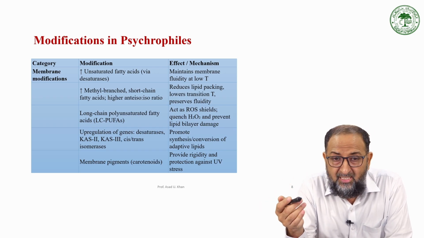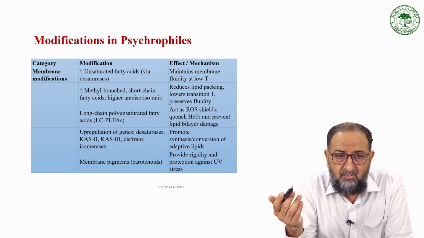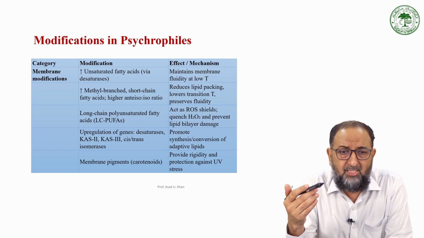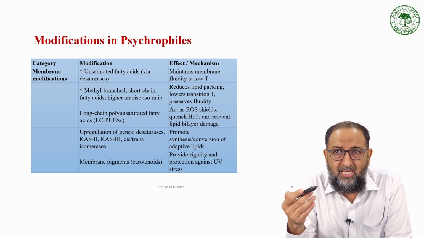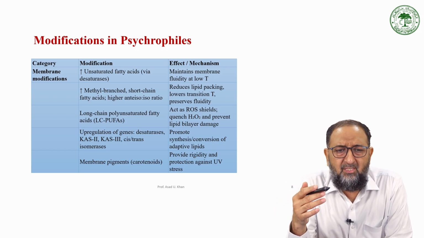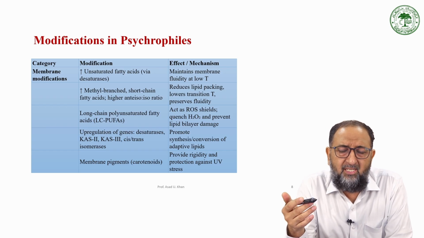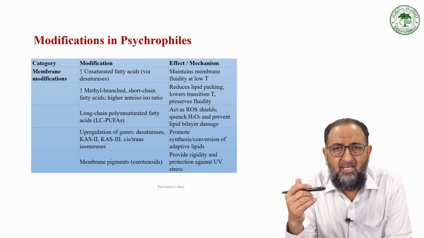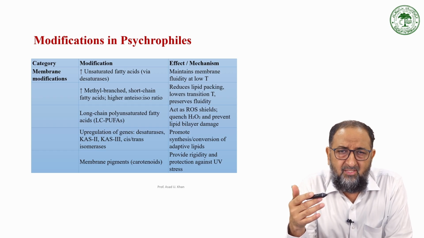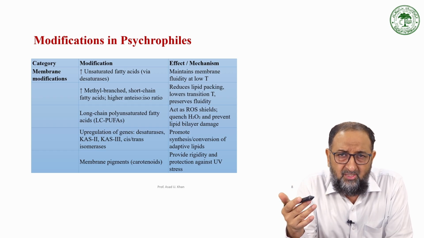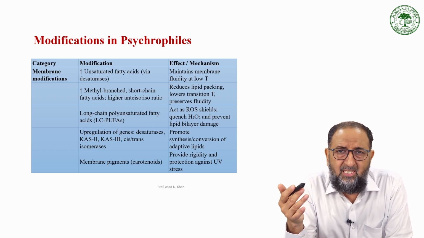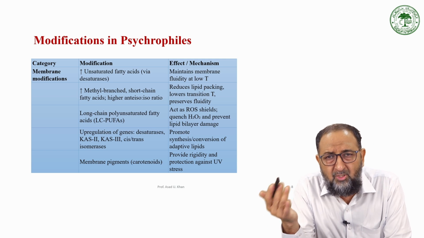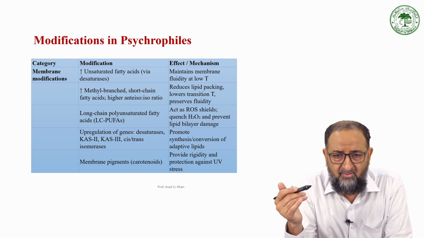Upregulation of genes like desaturases, cis and trans isomers. So all these things can be changed, can be modified in order to maintain the survival of the bacteria. All right. Now when the bacteria survive by changing the physiology, it means the bacteria is adapting to the new environmental conditions in order to survive.